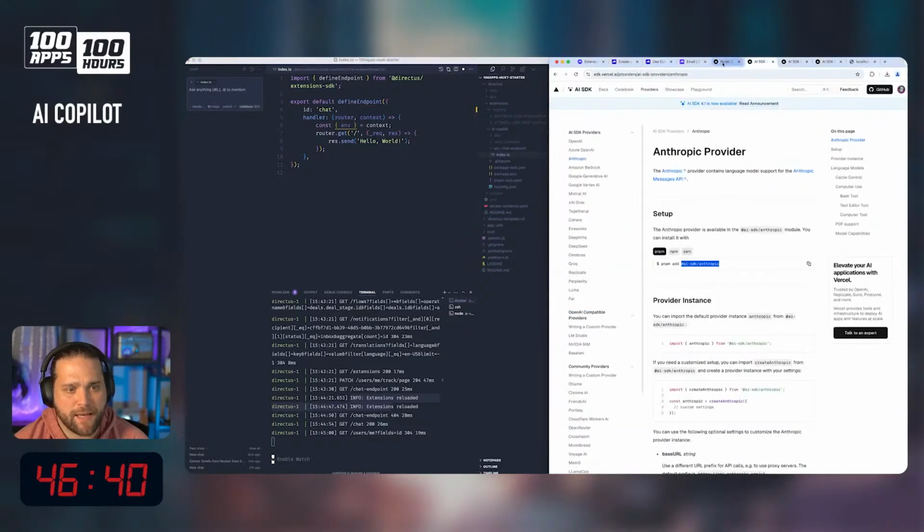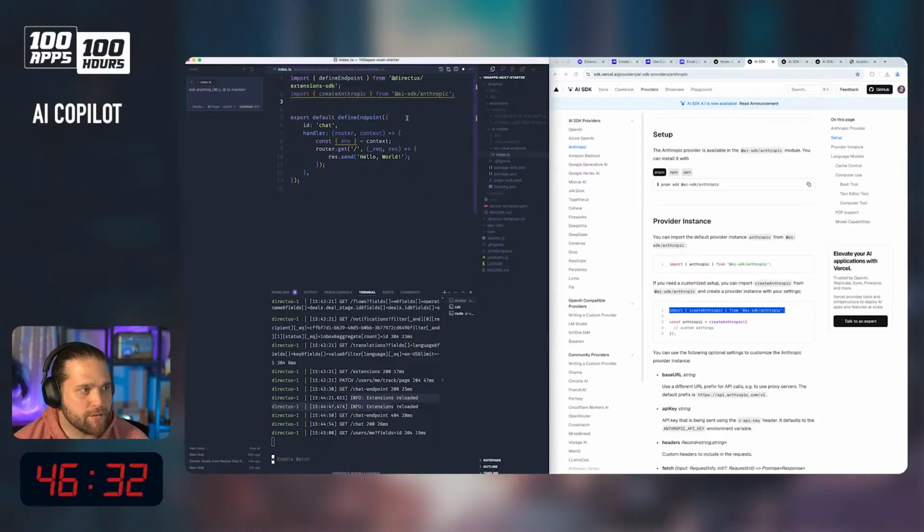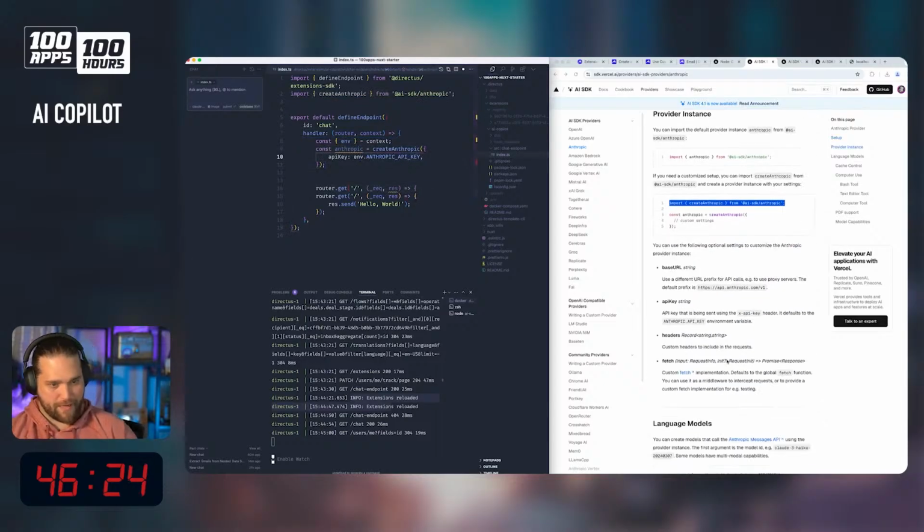Let's look at this AI SDK, and we're going to import createAnthropic, and we're going to create an Anthropic client. Create Anthropic API key. We're going to leave the base URL the same. Great. I'm not sure why we're duplicating that.